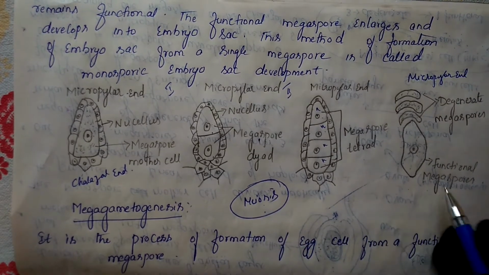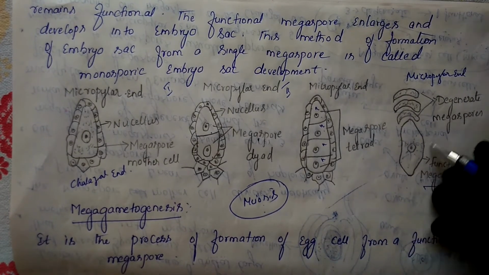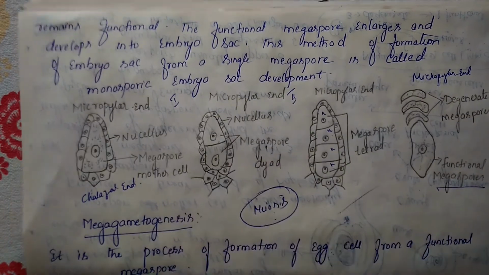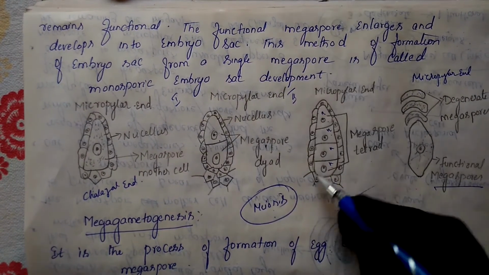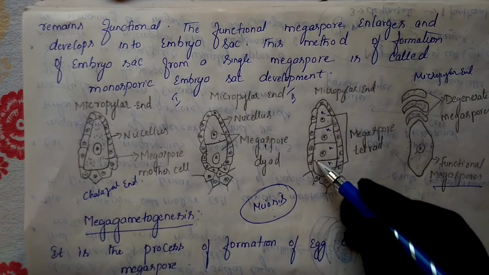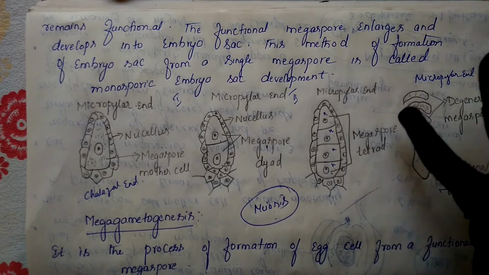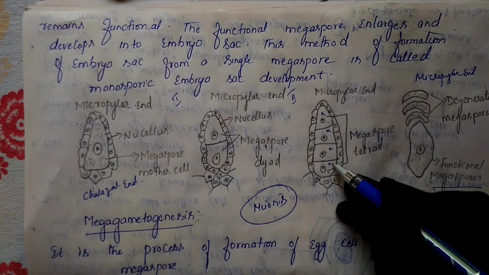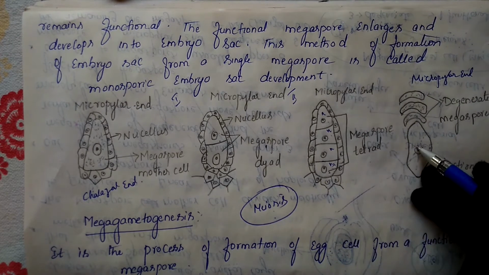becomes the functional megaspore. The functional megaspore will enlarge. So this one cell becomes functional, and it will start to enlarge. Enlarge is nothing but becoming bigger and bigger in size, because it is now small in size. Now only this one is in a functional condition.